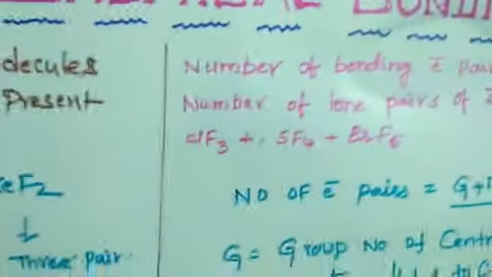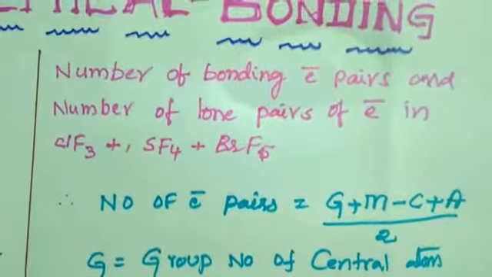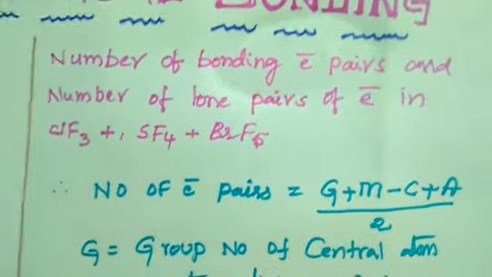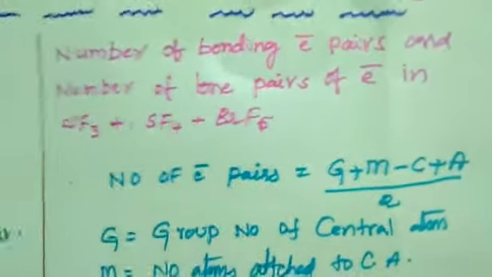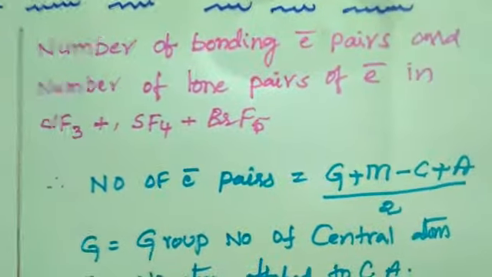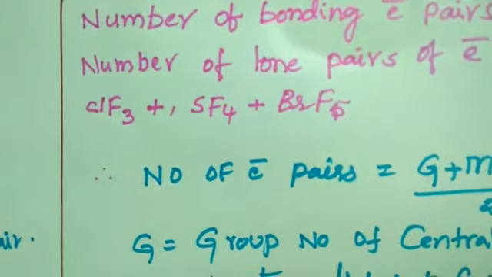Friends, now we can go on to explain another important model. Another important model is the number of bonding electron pairs and the number of lone pairs of electrons in ClF3, SF4 and BrF5.